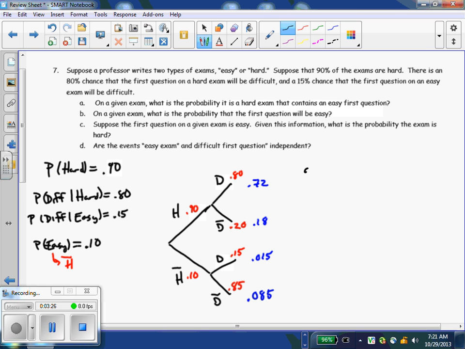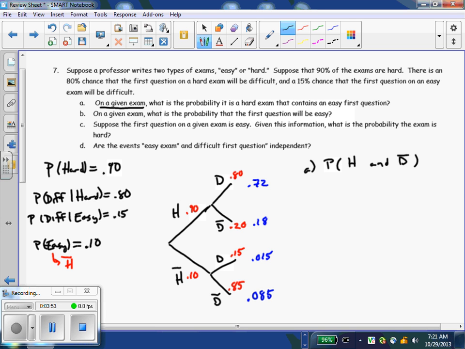All right, so question A. On a given exam, what's the probability it is a hard exam that contains an easy first question? So really, the sample space we're pulling from are all of the exams. So this would be the probability that we have a hard exam and a not difficult question, right? They're not saying, given that it's a hard exam, what's the probability of easy first question or anything like that.